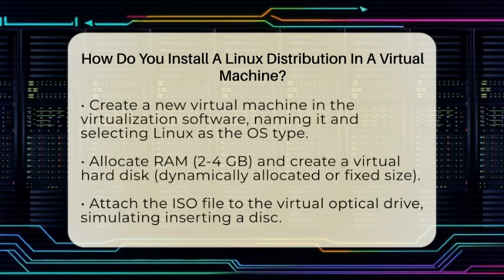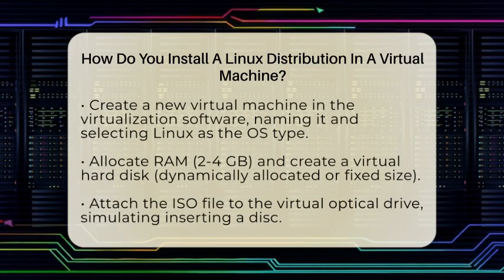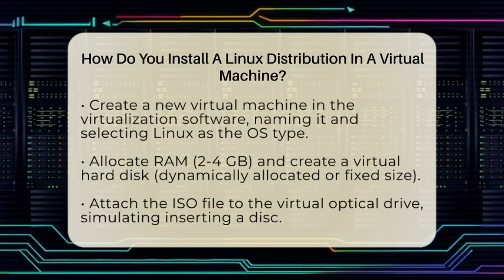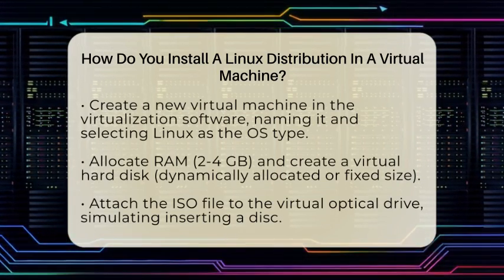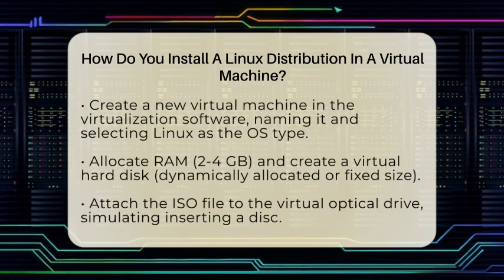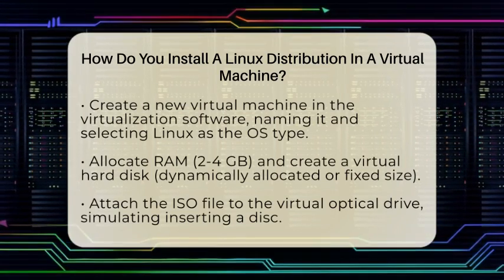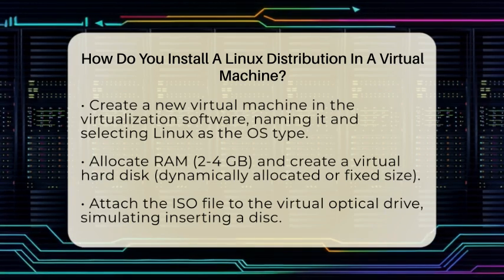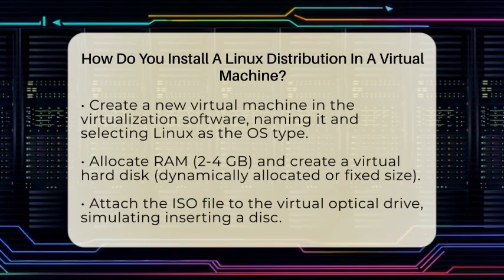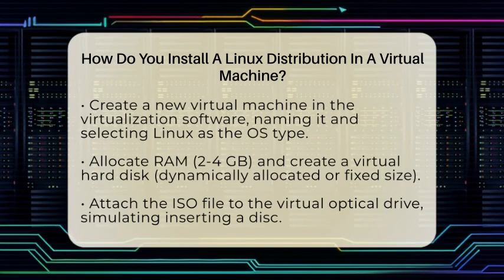Next, open your virtualization software and create a new virtual machine. You'll be asked to give it a name and select the operating system type. Choose Linux and pick the version that matches your ISO file. Then, decide how much memory to allocate. Usually, 2 to 4 GB of RAM is enough for most Linux distros.